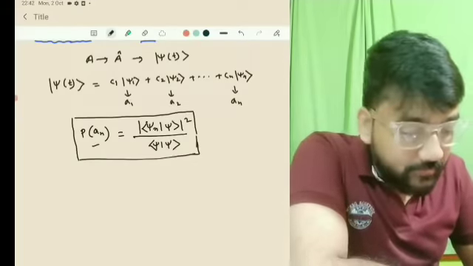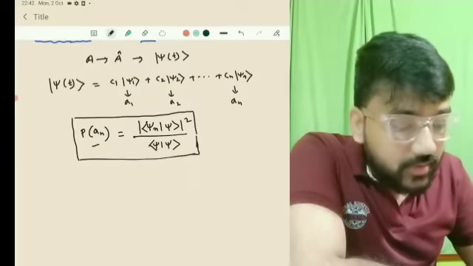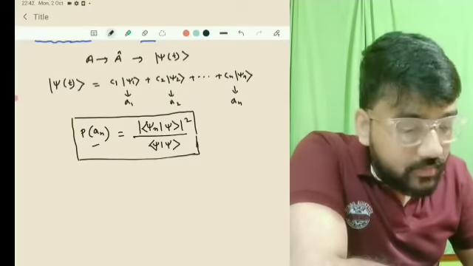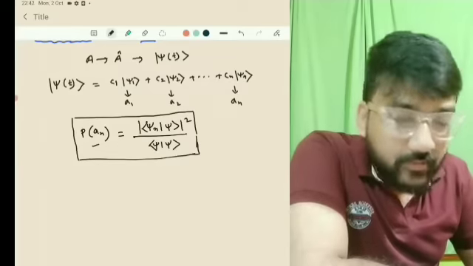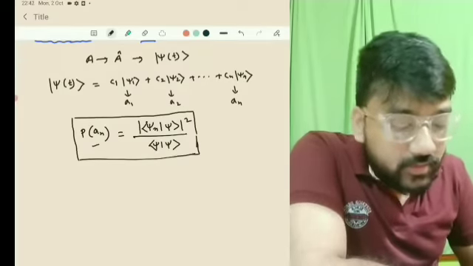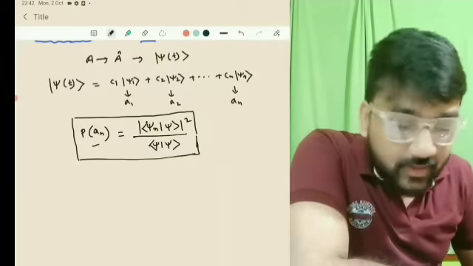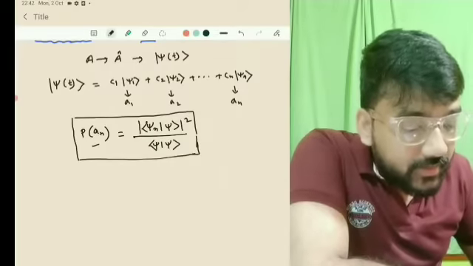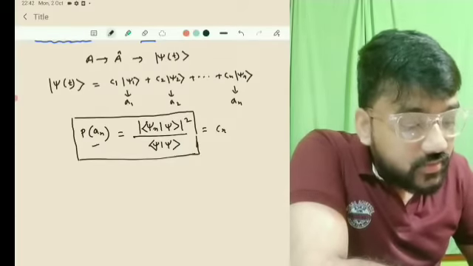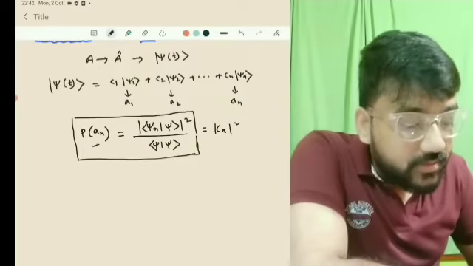So the probability of the measurement of the eigenvalue An corresponding to the observable A is P(An), that is mod square of psi n with psi divided by psi with psi. Now we can find that this is nothing but mod Cn square. We can prove it.